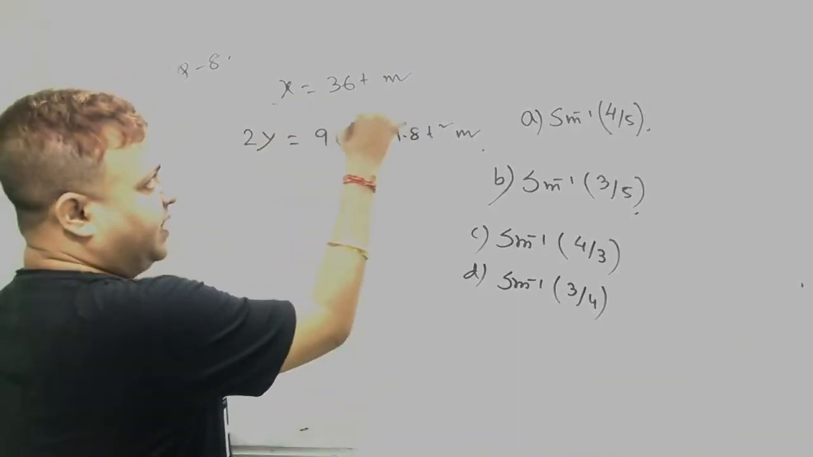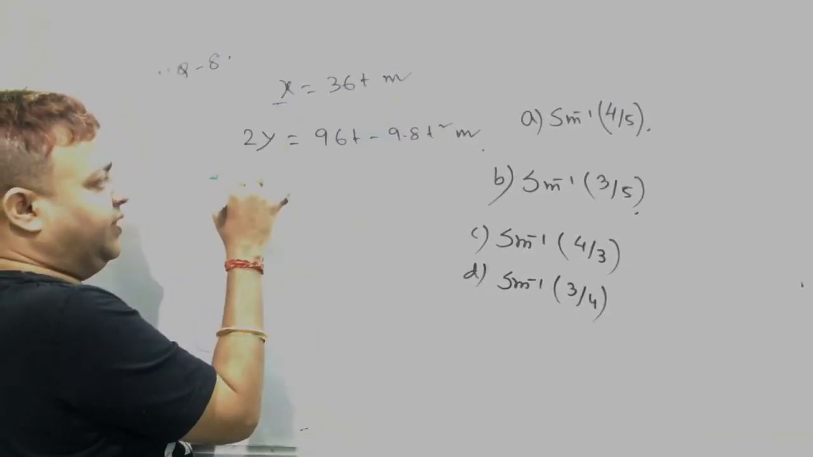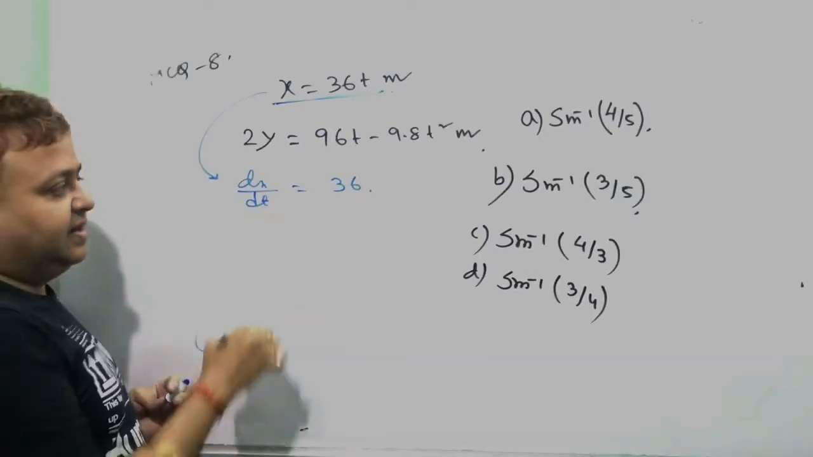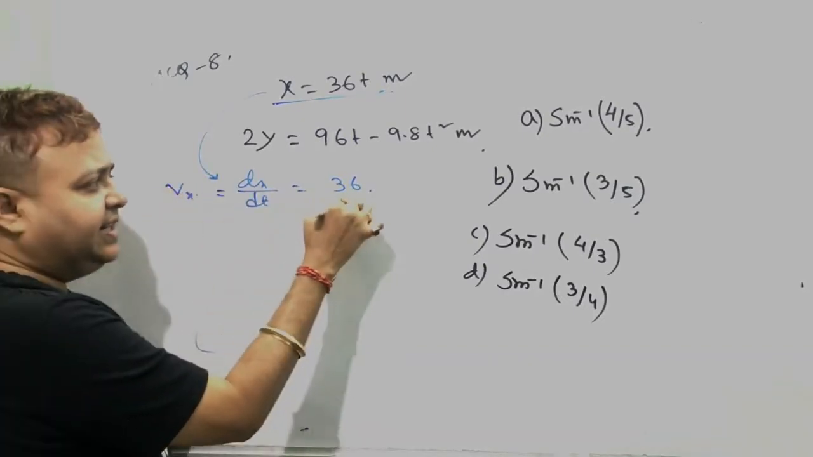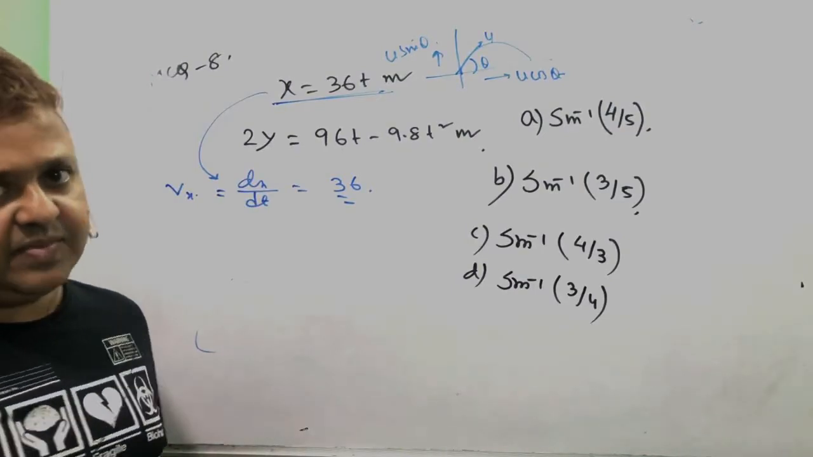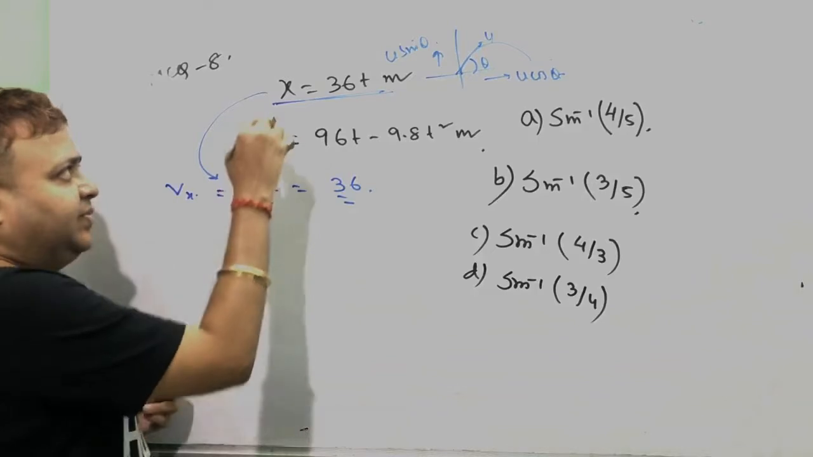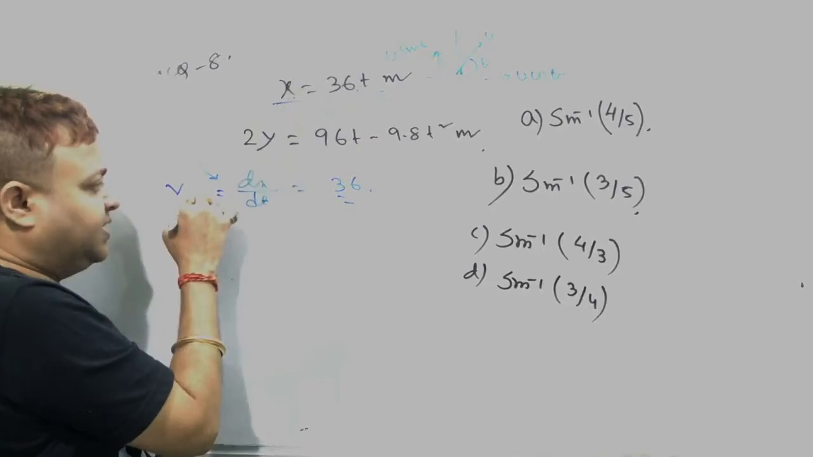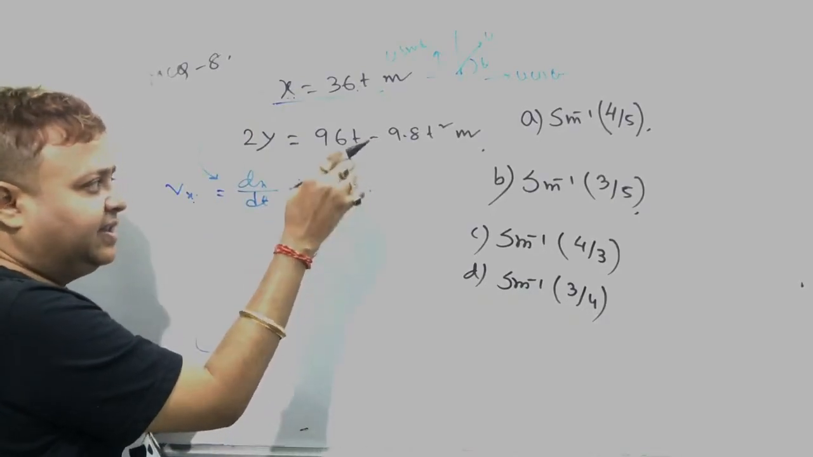This is the displacement along x-axis with respect to time. If we differentiate, dx by dt is 36. It is the velocity along x-axis, the t independent part. I have always said that velocity along x-axis always remains constant because the resistive force of the air is neglected, but the velocity along y-axis initially decreases, at the highest point it becomes 0, then increases.